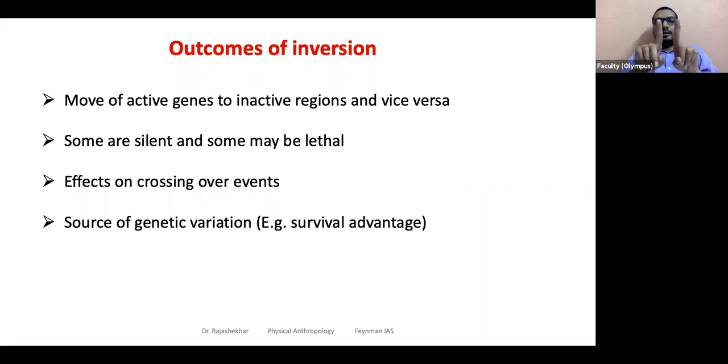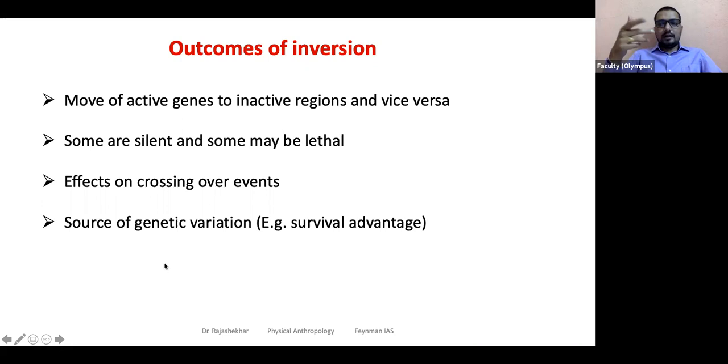But here, actually what happened is inversion has taken place. Let's say this chromosome is normal and this chromosome has an inverted sequence. When they both came together, because of the recombination, the inverted region may move to the other chromosome. So gamete formation and the further consequences may be different when an inverted chromosome gets involved in the recombination process. So it can affect the crossing over basically. I'm explaining how. Next, source of genetic variation.